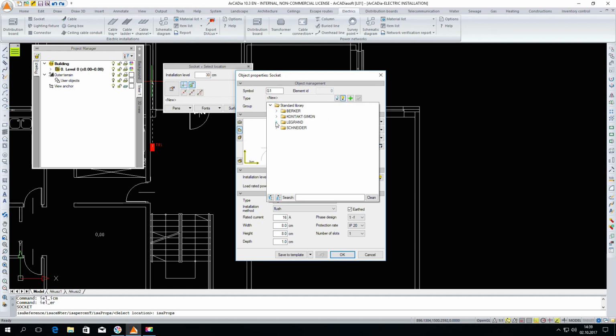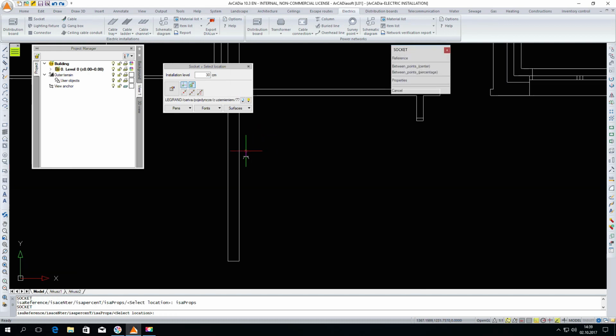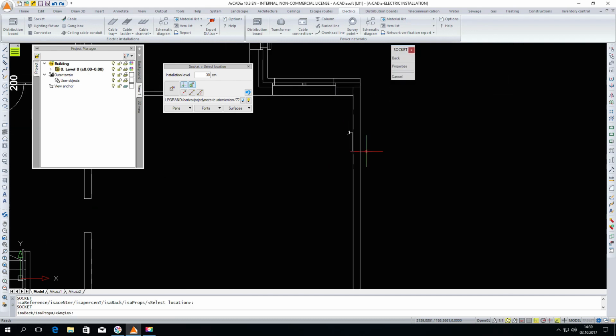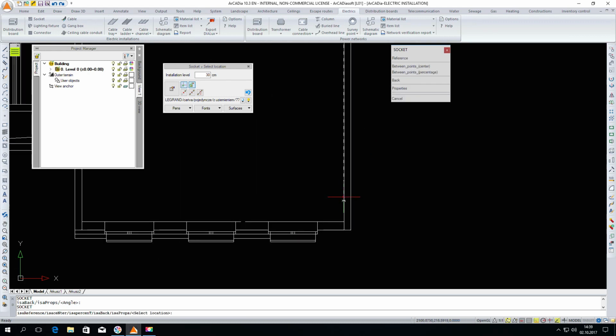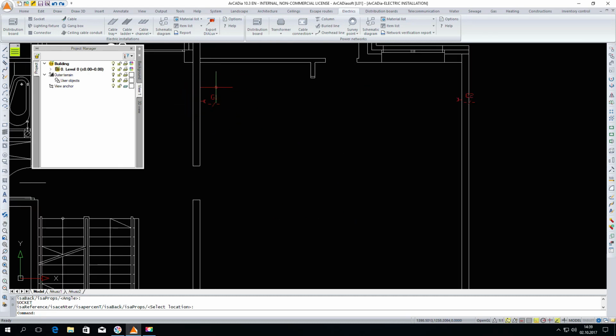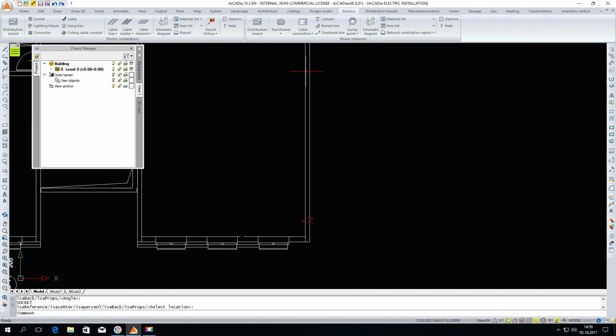I open the standard library of the program and select a specific socket of a specific producer. The data is now filled in. I click OK. Such sockets can now be inserted into the project. In this room, let's say we will have 3. We see that the program automatically after insertion adds the next numbering for us. So we have G1, G2, and G3.